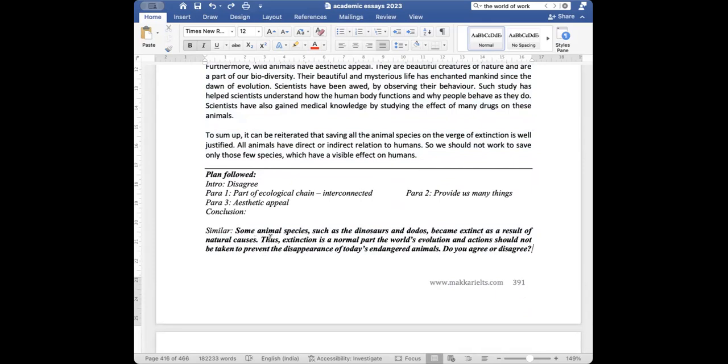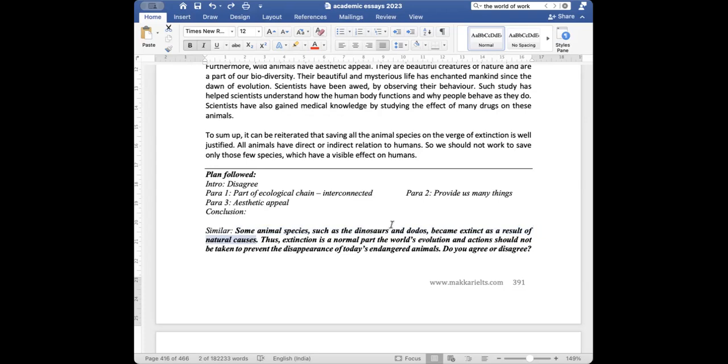causes. So this is a fact, you know how dinosaurs died, they became extinct. There was a meteor which fell and all dinosaurs died. There are theories. And this is a natural cause, okay, not because of humans. So many species have become extinct because of natural causes. And examples, they've given two examples, dinosaurs and dodos.